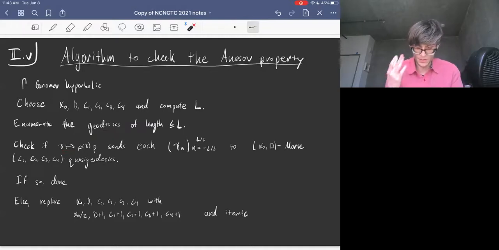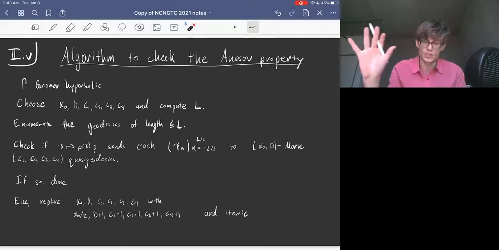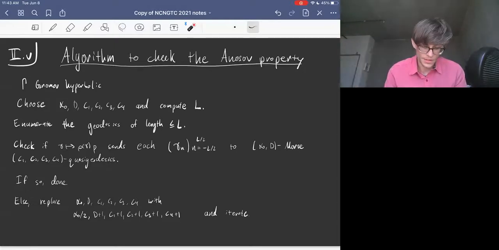And if so, you've checked that on an L/2 ball at the identity, this local Morse quasi-geodesic condition holds. And since the group action is by isometries, you can translate that condition all over the orbit map. That implies that the orbit map is an L local alpha naught D Morse quasi-geodesic embedding. And if that holds, then you're done. Otherwise, you just relax each of these parameters, and then you continue iterating.